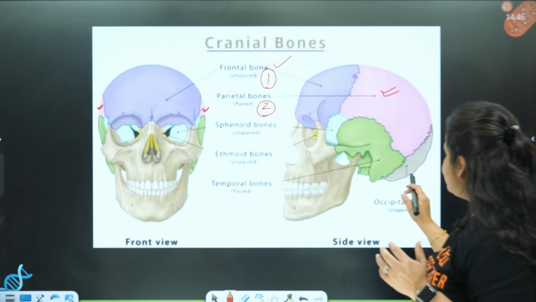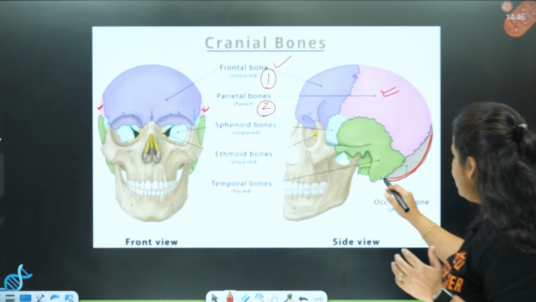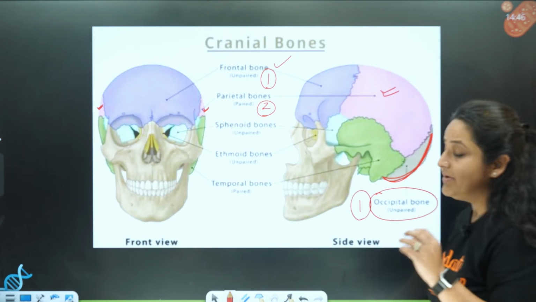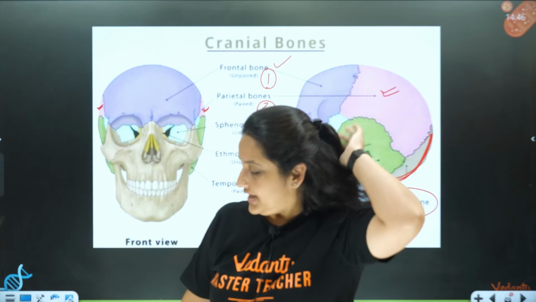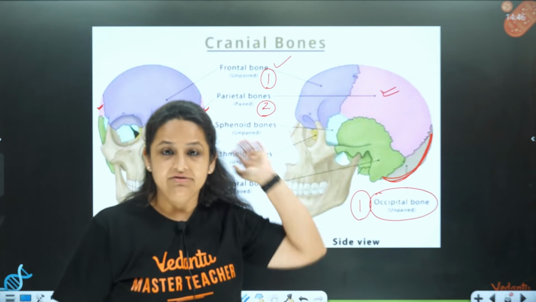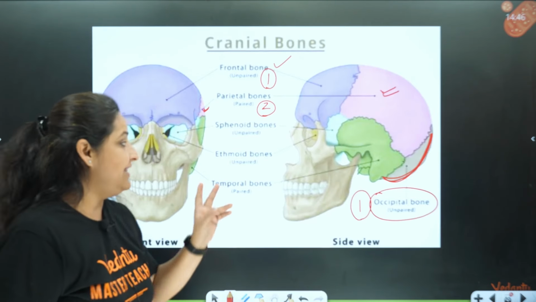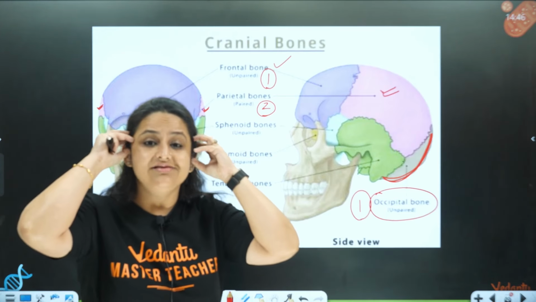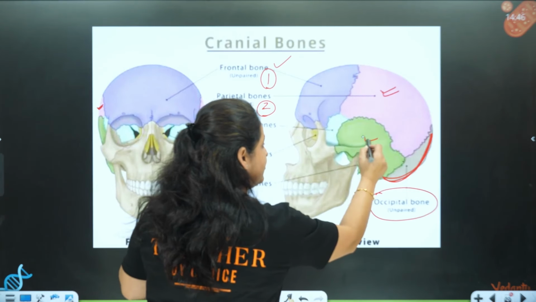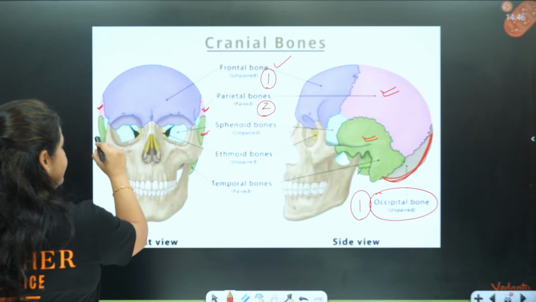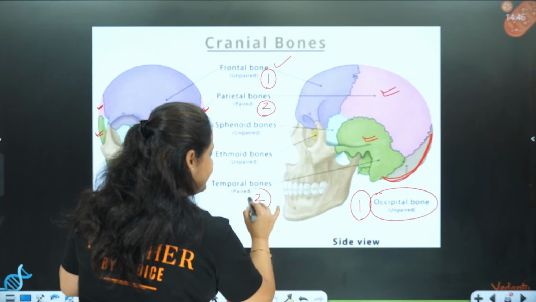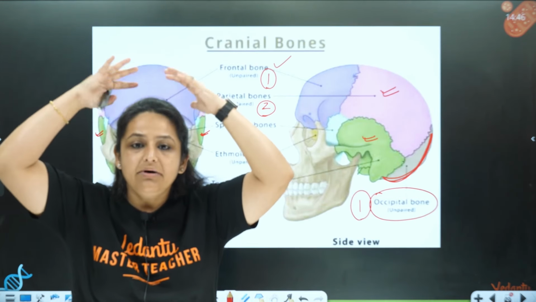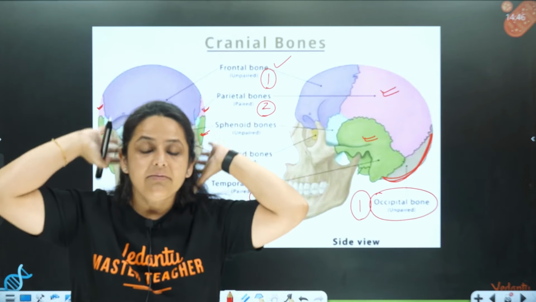Okay, then there is one bone which is present at the base of the skull over here. This one is called the occipital bone. This is also number 1, as in 1 in number. Single bone. It is present over here at the back of the skull. This is called the occipital bone. Then there are 2 bones which are present over here, right? These are called the temporal bones. You can see the temporal bone over here and temporal bone here. So these are also 2 bones, they are paired. Okay. So these 4 bones are forming the upper part of the cranium.